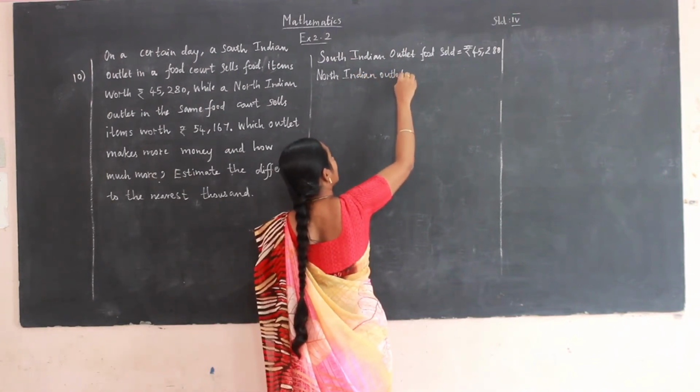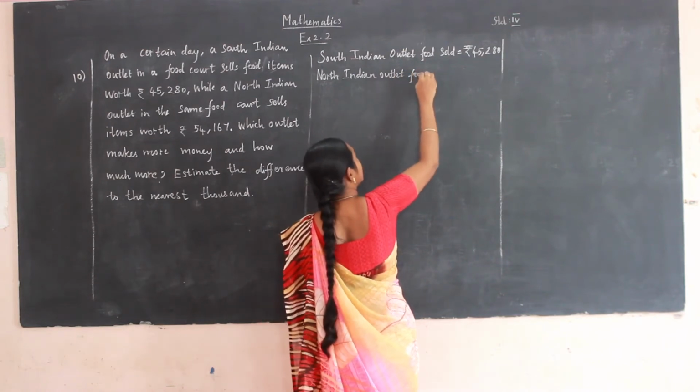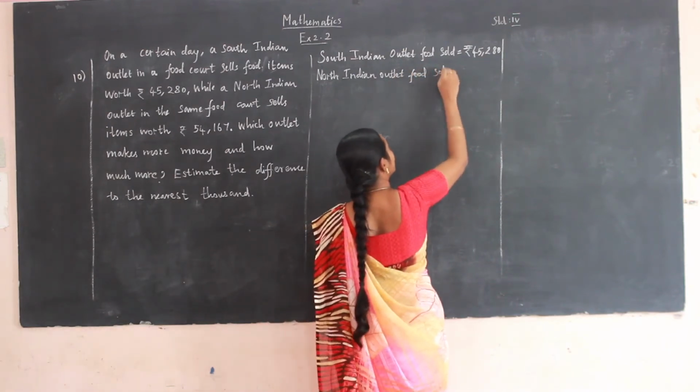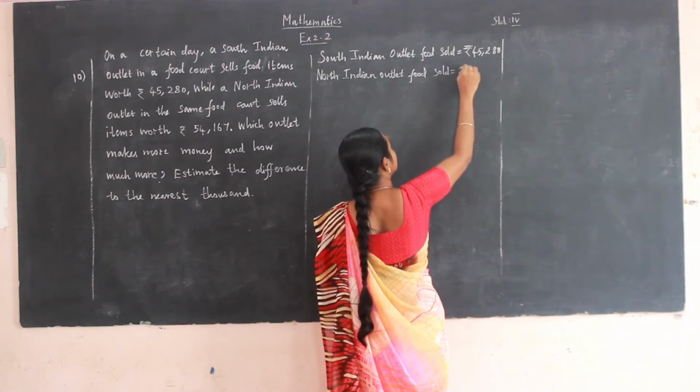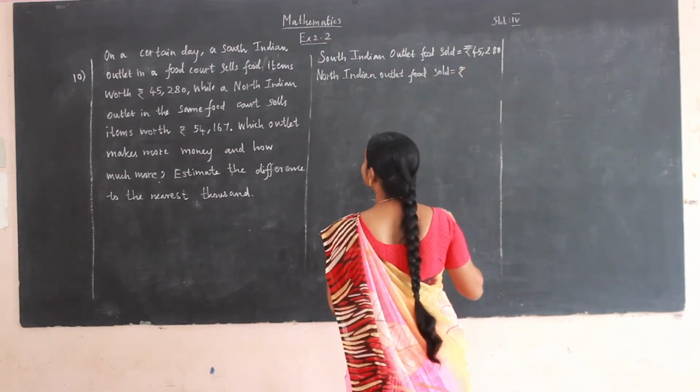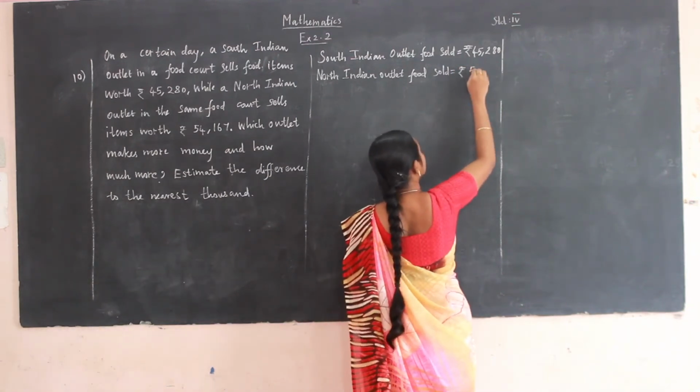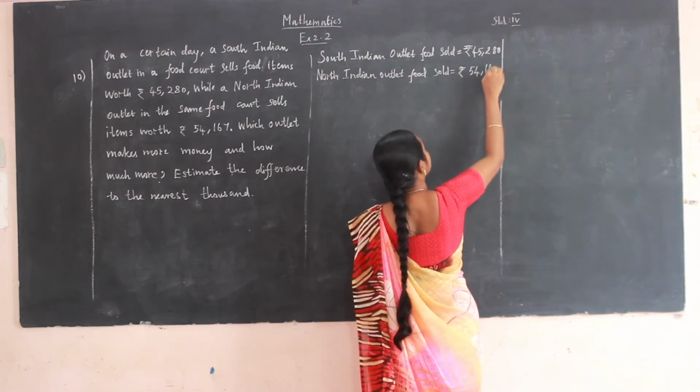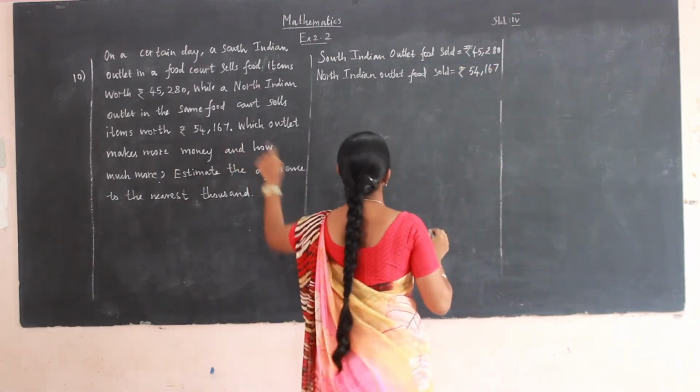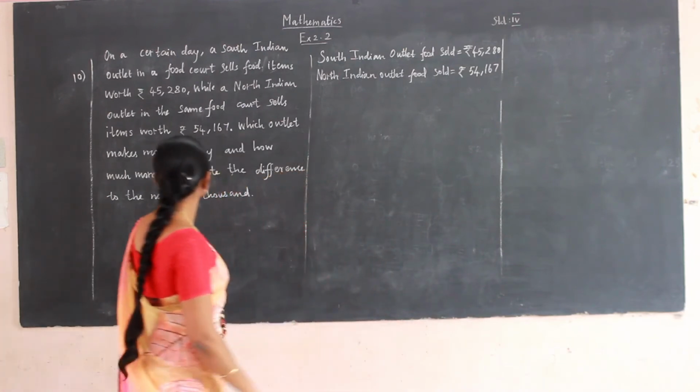North Indian outlet food sold for rupees 54,167. Now what is given in the question?